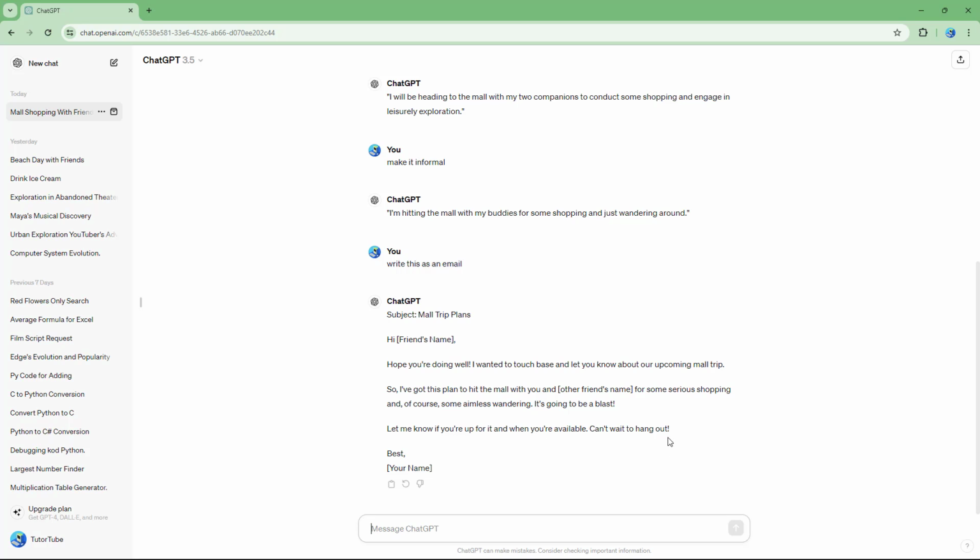So you can see that this is what you have, and this is how you can change around the sentence structure, and by correcting it and by changing it as you like.